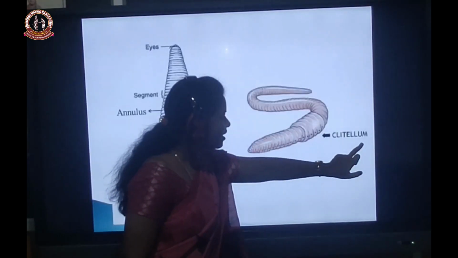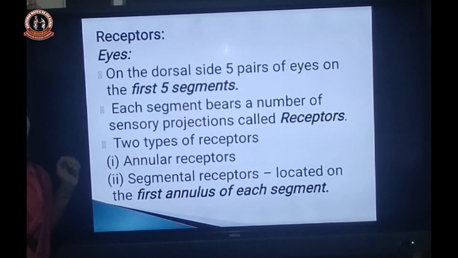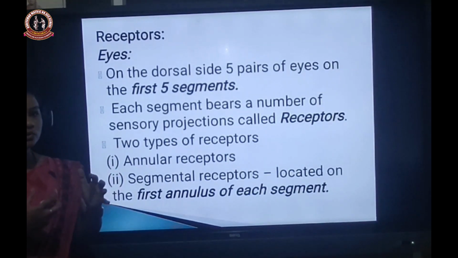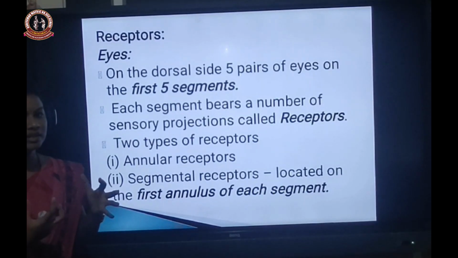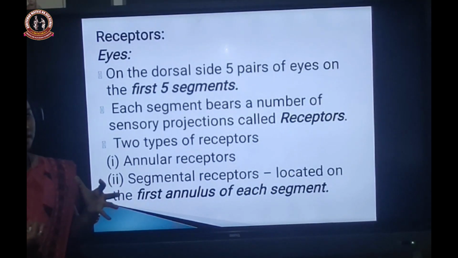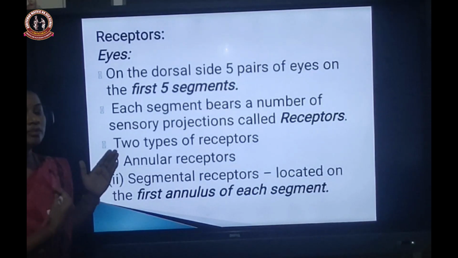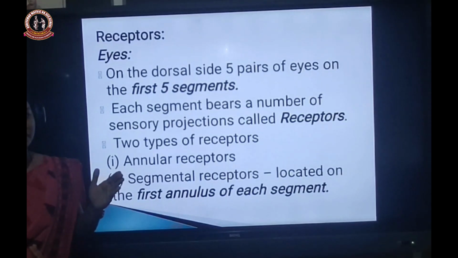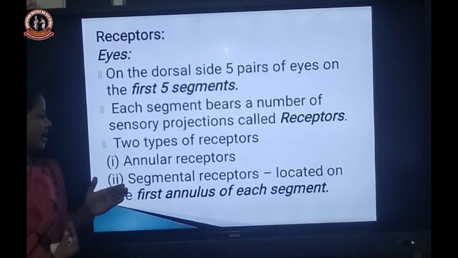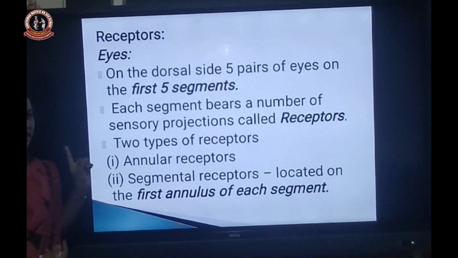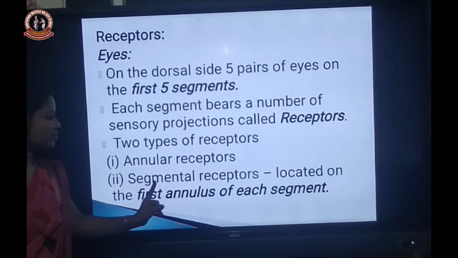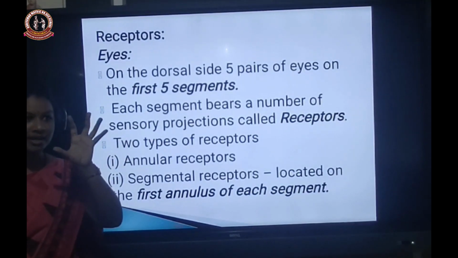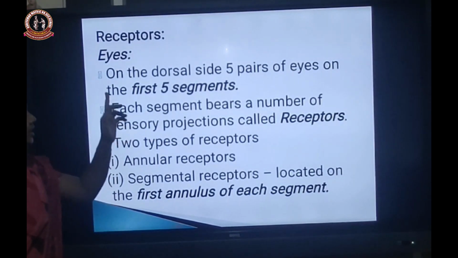Okay, and our next topic is receptors. What are receptors? The sensory projections. To smell, the sense is called a receptor. To feel, the sense is called a receptor. So what types of receptors are present in the leech? There are three types of receptors. One is eyes, another is annular receptors, and the third is segmental receptors. The eyes are the visual receptors.